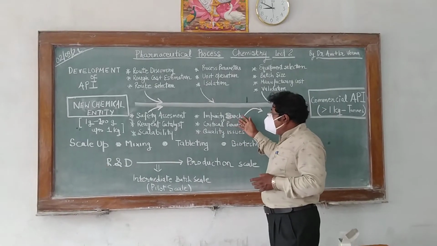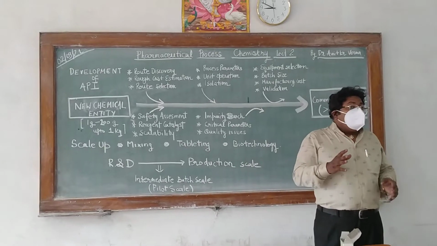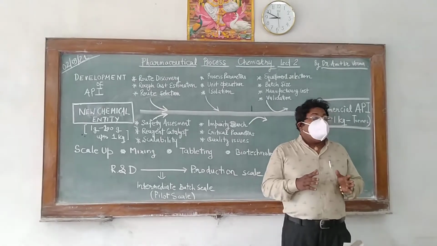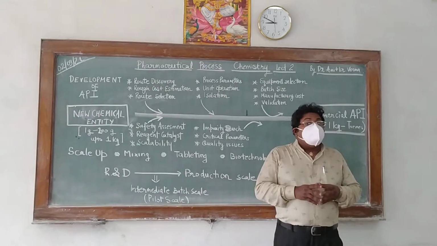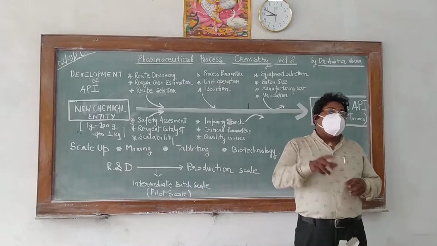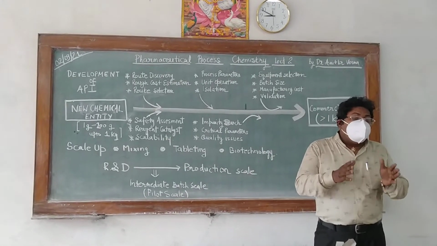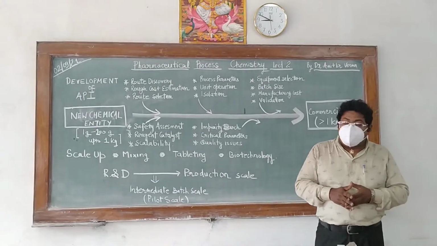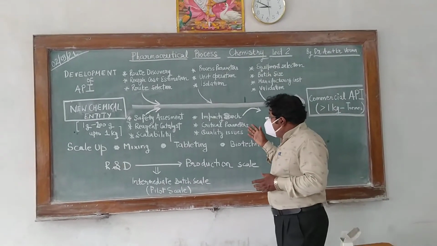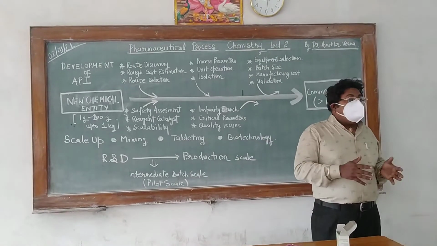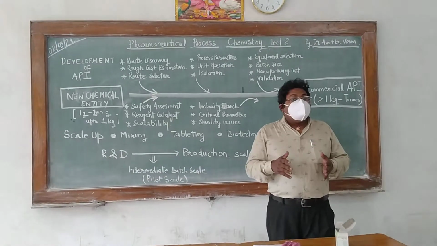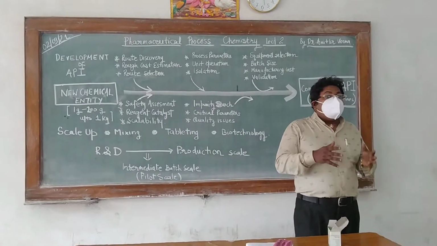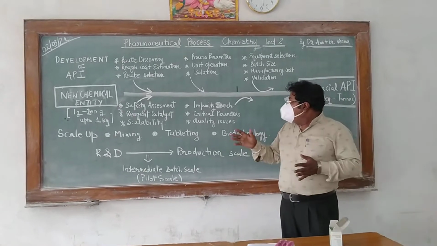Next, you can say impurity. That is most important. Impurity search: there should not be any impurity beyond the permissible limits. So impurity search and its removability are also very important. We have to reduce the impurities to the lowest permissible levels. Now, what are the critical parameters? Critical parameters are those parameters which can affect any process. You can see temperature, pressure, volume, concentration. What are those parameters which can affect these things?